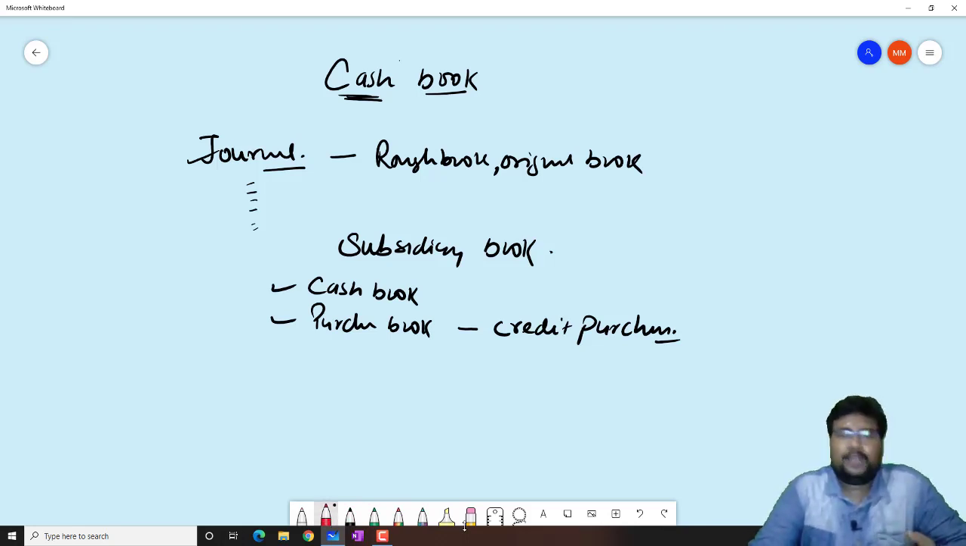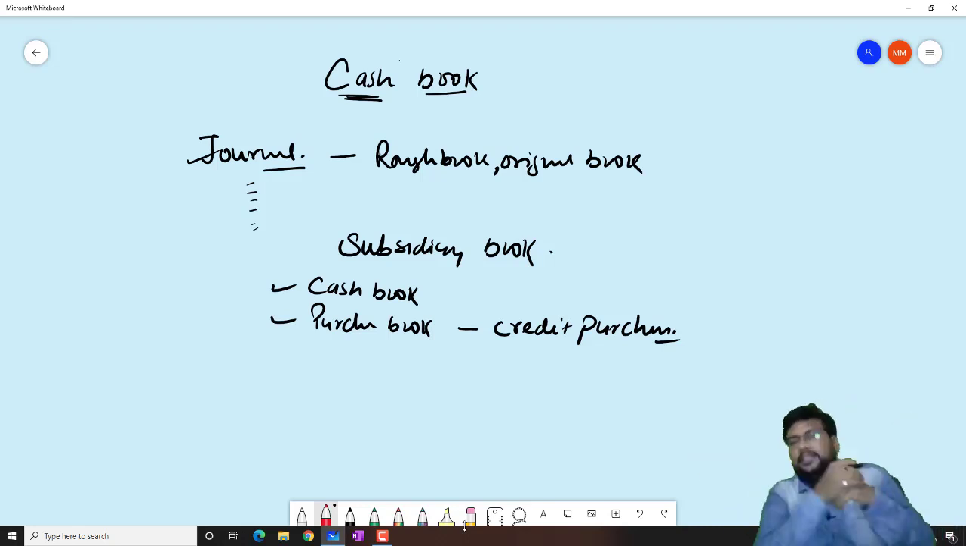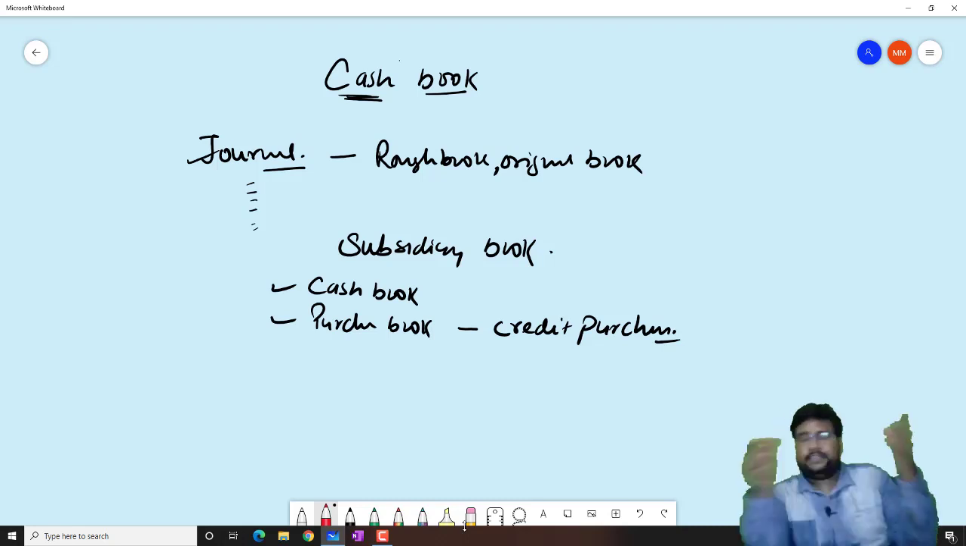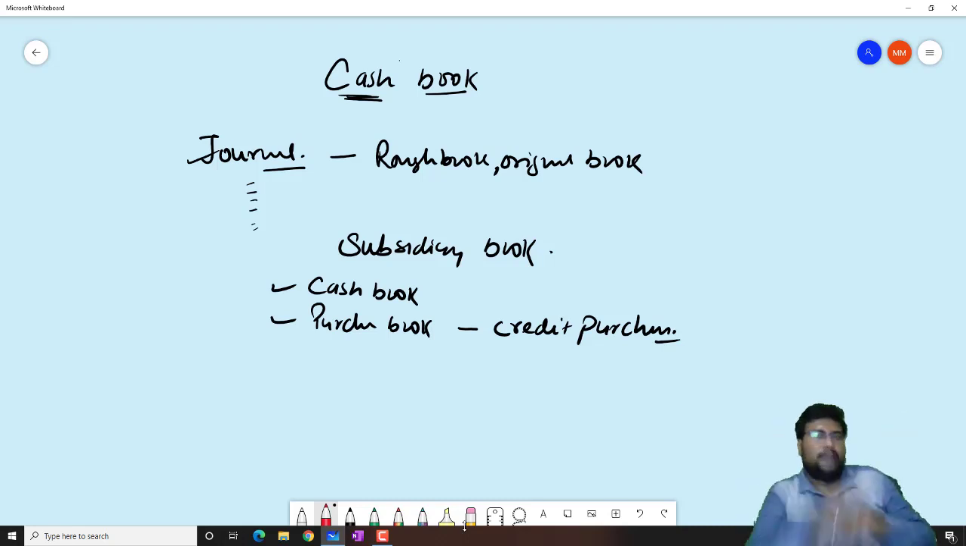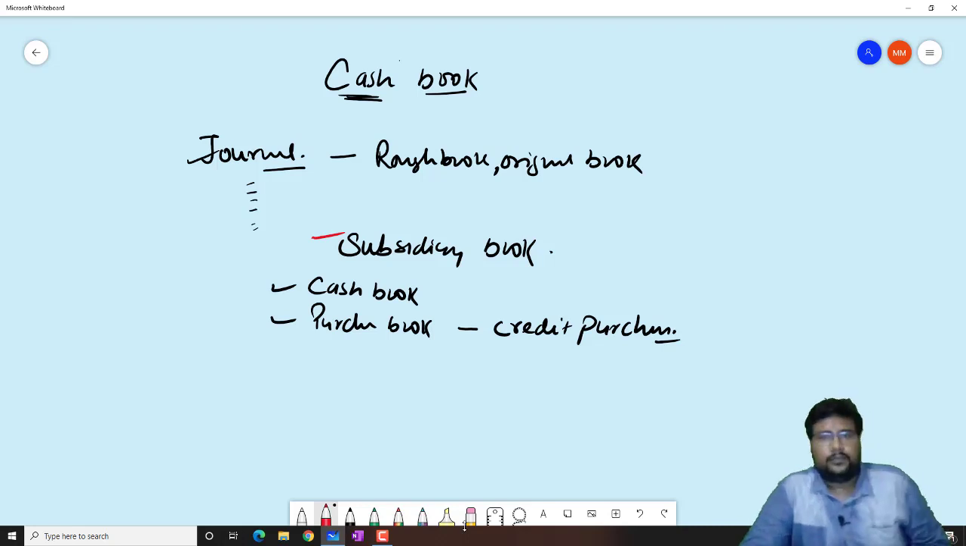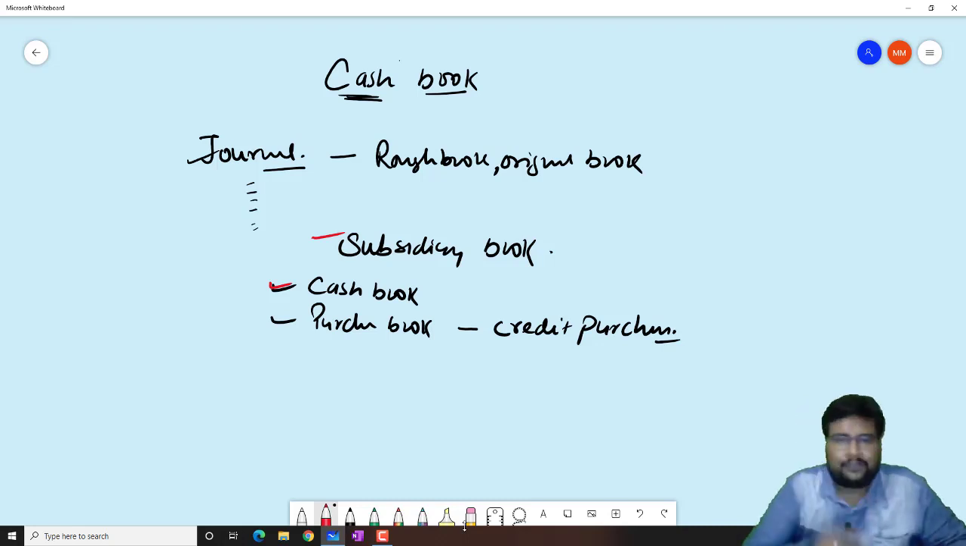So each and every transaction is recorded in the journal, and because so many transactions are recorded there, it is very difficult to classify them. Because of that, we make some subsidiary books, help books, for the journal. In the subsidiary books, the first one, which is very famous, is the cash book, where we record all the cash transactions, which we will study in detail in this chapter. After that, we study the purchase book, in which all credit purchases are recorded.